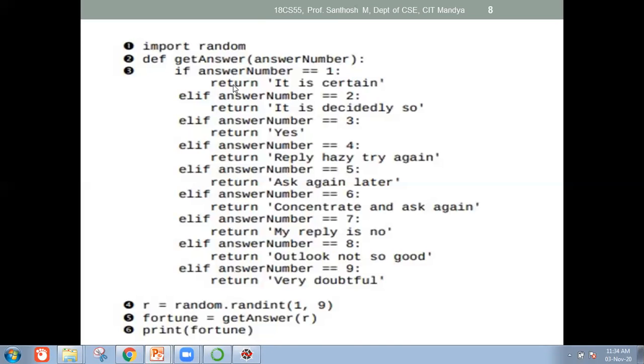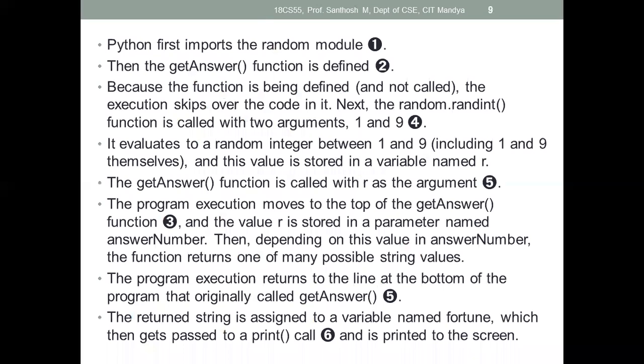This one is a simple program to generate random numbers. Based on random numbers, we are going to print some statements. So here, first Python imports the random module, then the get_answer function is defined. Because the function is only being defined, the execution skips over the code in it. Next, the random.randint function is called with the 2 arguments 1 and 9. It evaluates to a random integer between 1 and 9.